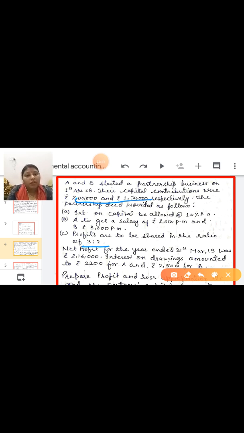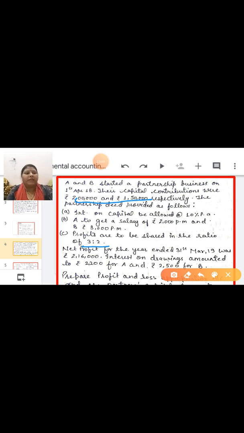But read the question till the end, after that take equally. Sometimes the ratio will be given downside also, at the end of the question. So read each and every line of the question carefully, and after that you have to take the ratio. But in this question the ratio is already given, 3:2, so there is no problem.